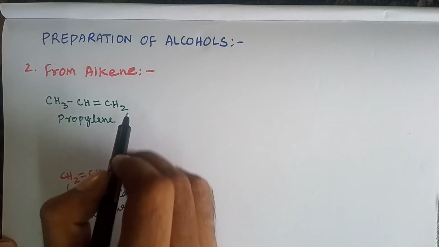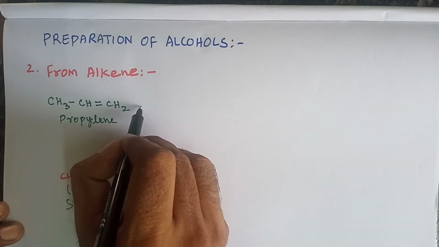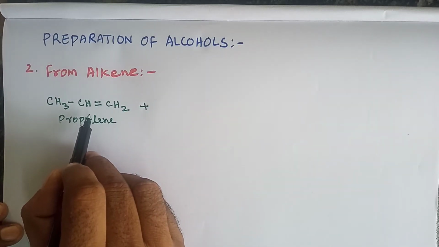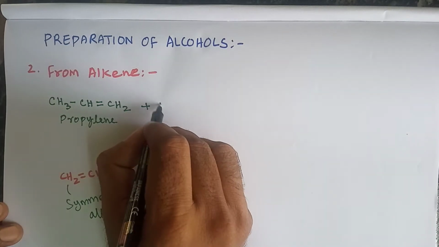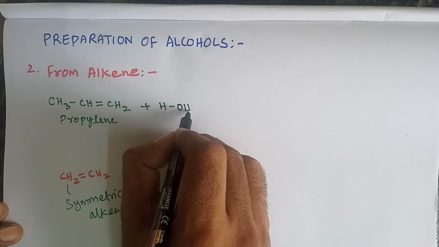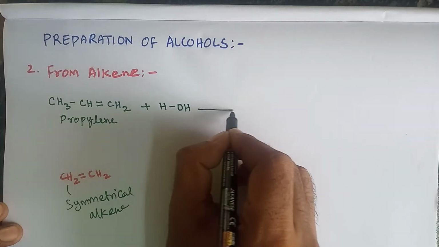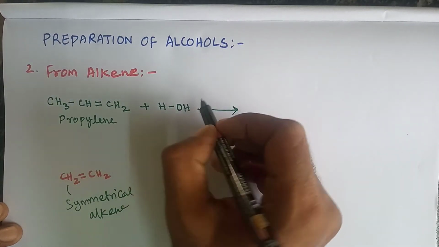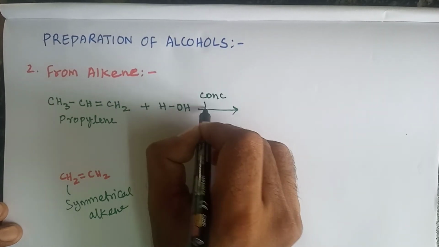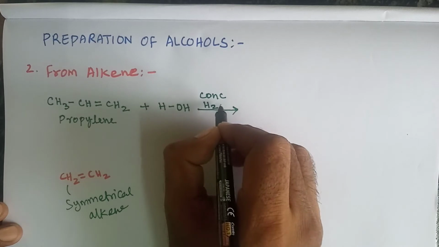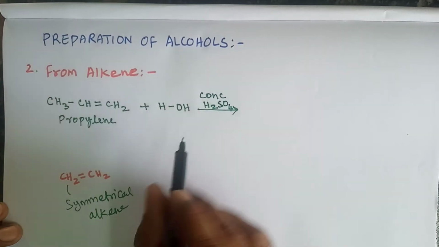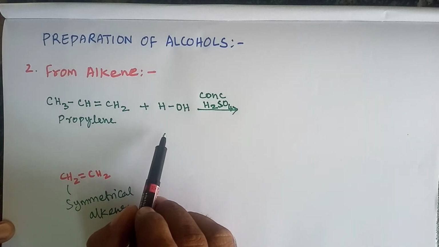Here the addition of water molecules across the double bond of an unsymmetrical alkene in the presence of concentrated sulfuric acid gives alcohol. Here this reaction follows Markovnikov's rule.